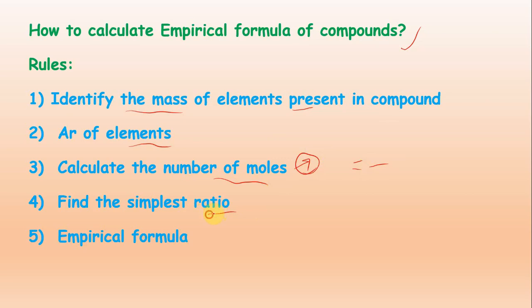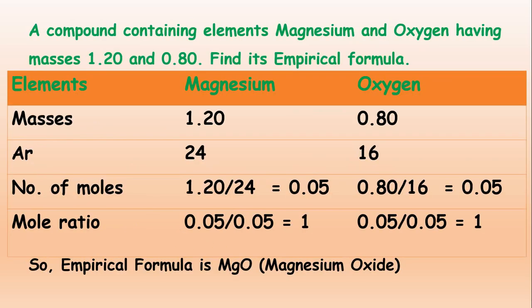Then we will get the simplest ratio in this way. Then we will get the empirical formula. Now look at this one example. A compound containing two elements, magnesium and oxygen, and having the given masses, 1.20 and 0.80. So now how to calculate? You have to apply these rules.